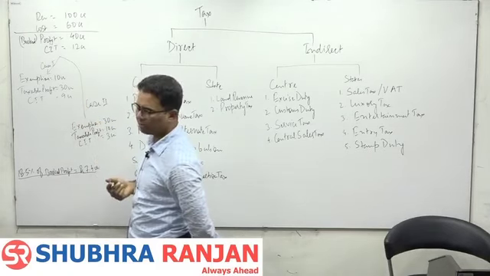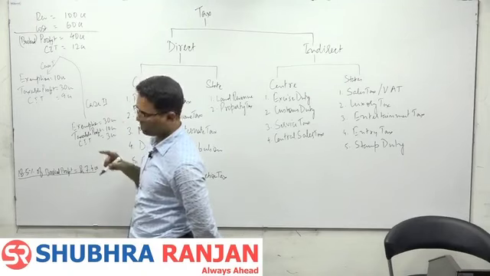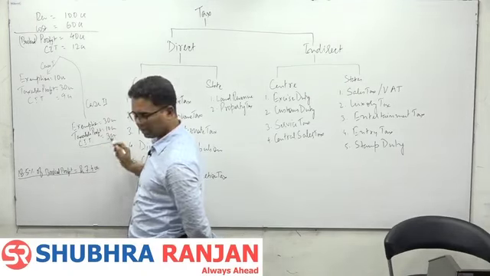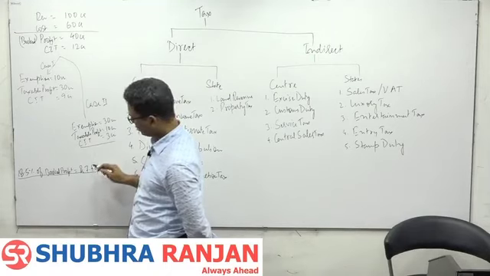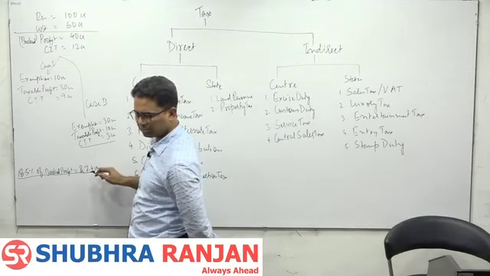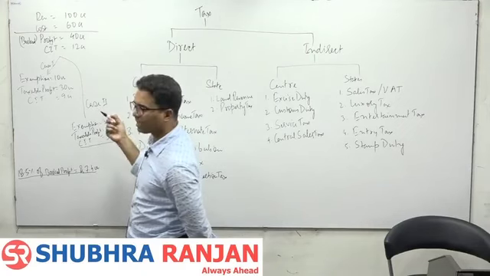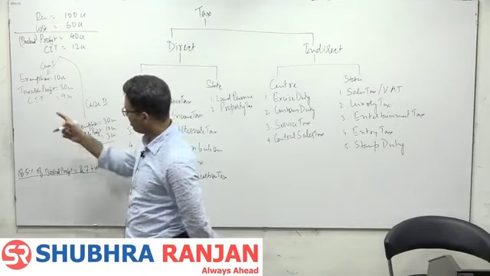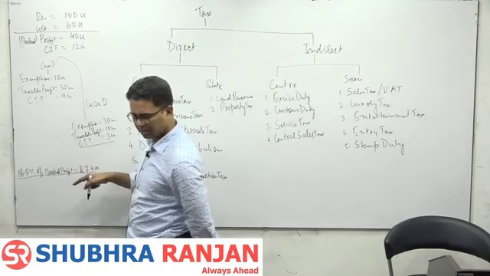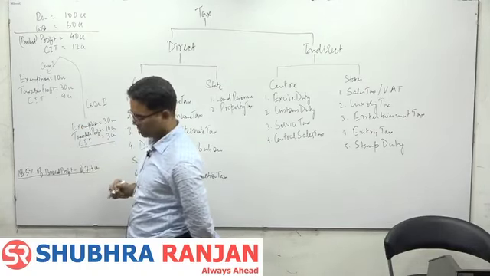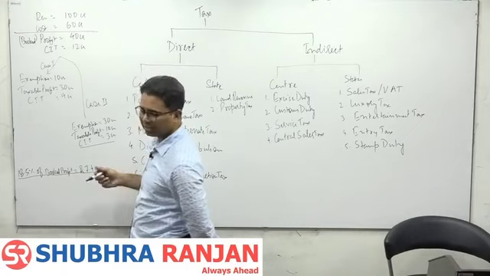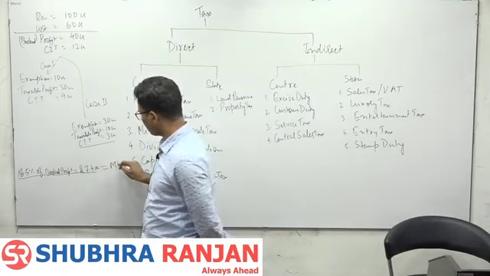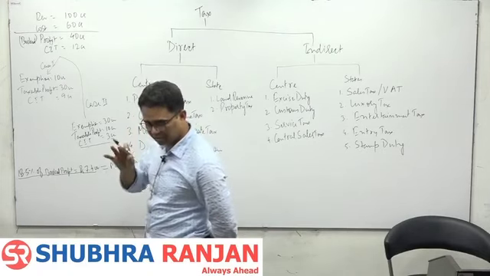So case 1 mein what will be the tax? 9 crore. Case 2, which is highest? This is higher. So case 2, this will have to be paid. Case 2 mein what will be the tax liability? 7.4 crore. So whichever is maximum, that you will have to pay. This is called MAT. Now listen carefully.